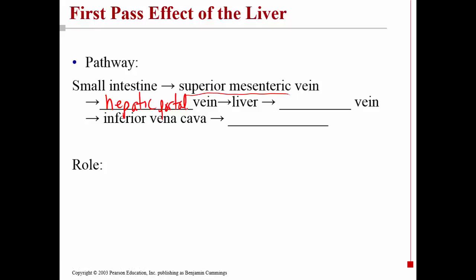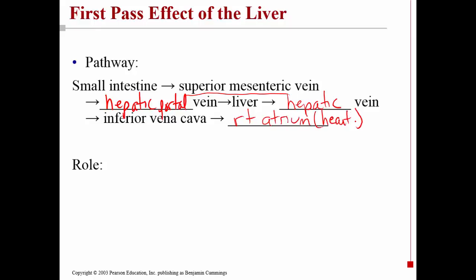And there are several things that are going to happen to these particles once they enter the liver. Once the liver has finished the processes on these particles, they pass back out of the liver through the hepatic vein. And from here to the inferior vena cava, and eventually back to the right atrium of the heart. So again, this is called the first pass effect.